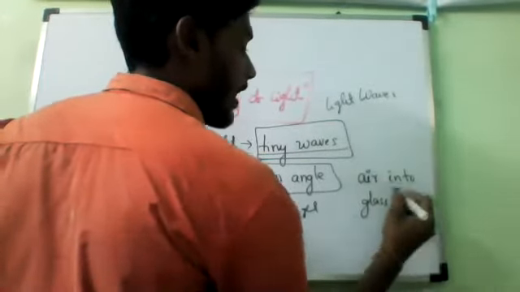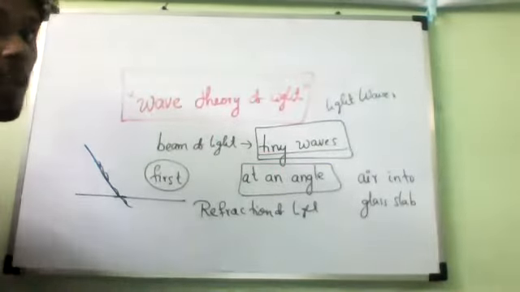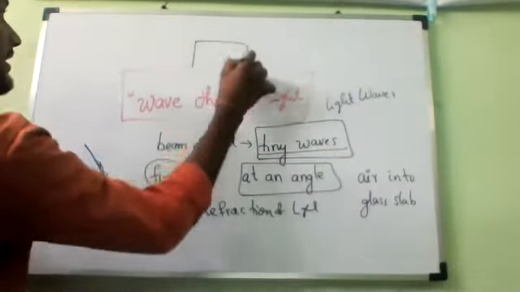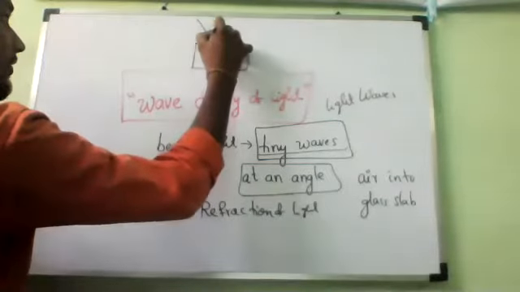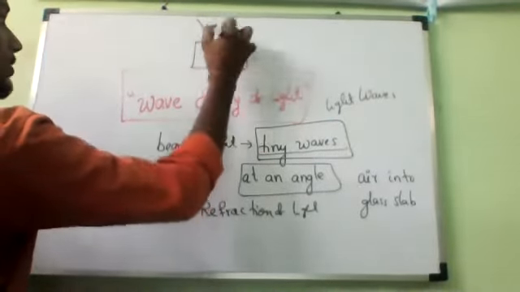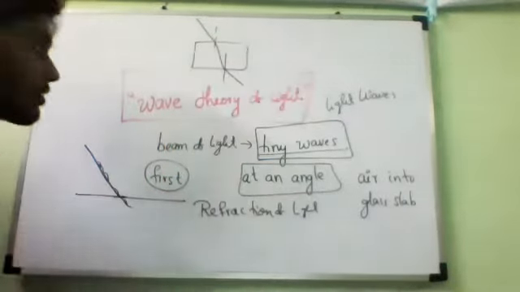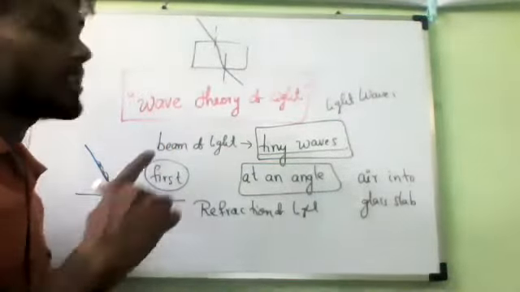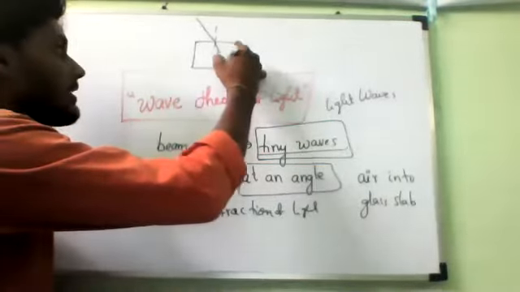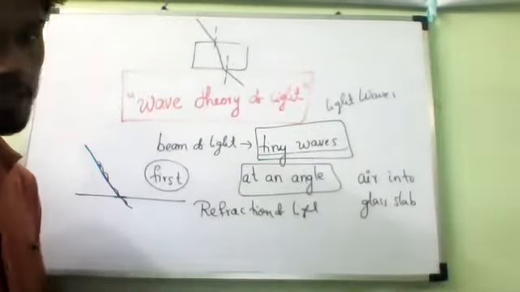Glass slab obliquely, and then emerging into air from its other side. Means, first it is entering from air to glass slab, and again from glass slab to air. Do you understand? First time it is entering from air to glass slab. Another side it is entering from glass slab into air. Is it yes or no?